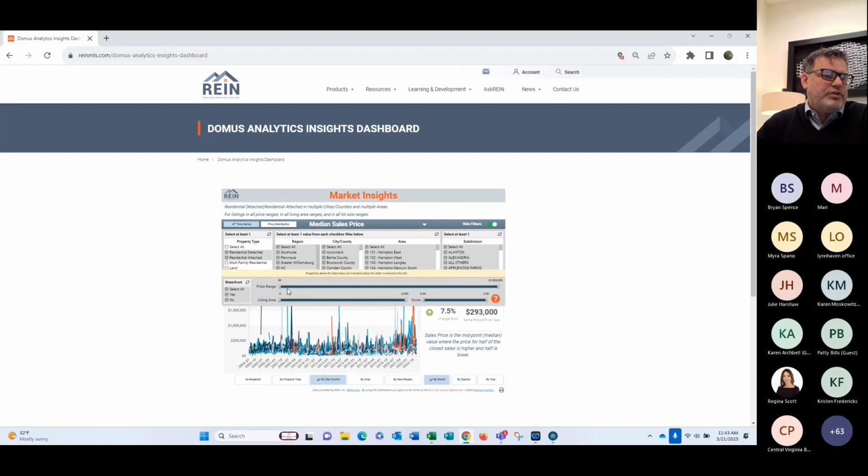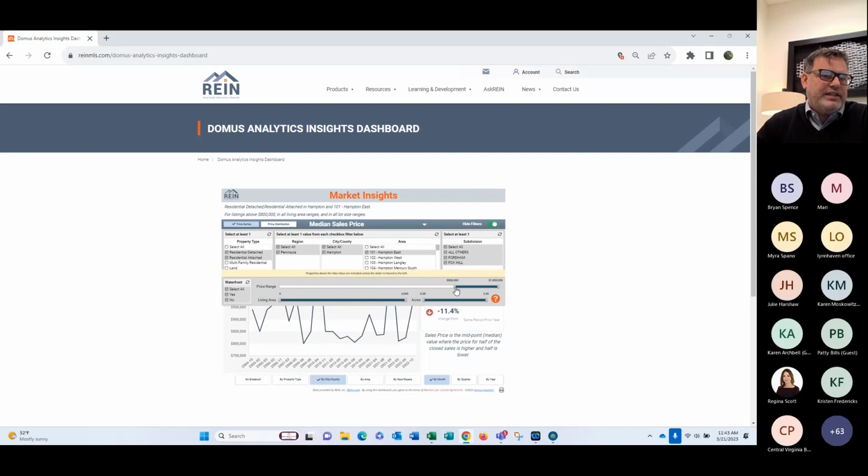Also on this screen, if you wanted a little bit of insight into price range, you can certainly change price ranges. You could say anything that's 800 to 1 million. Living area, anything that's 3,000 to 3,500.